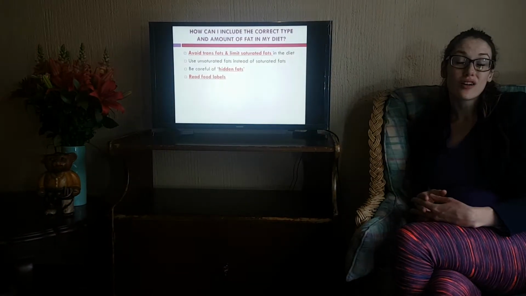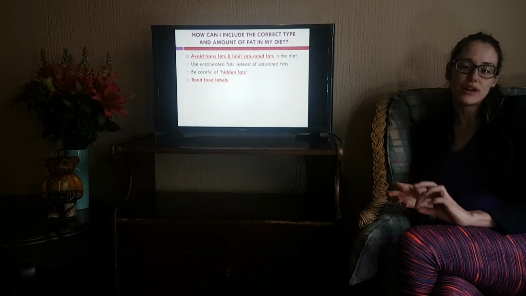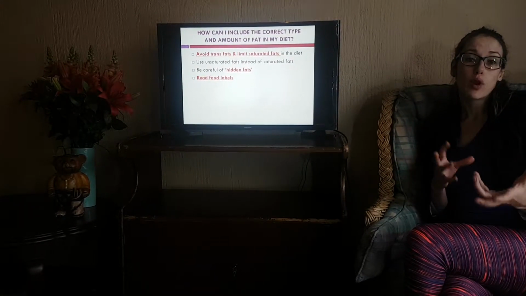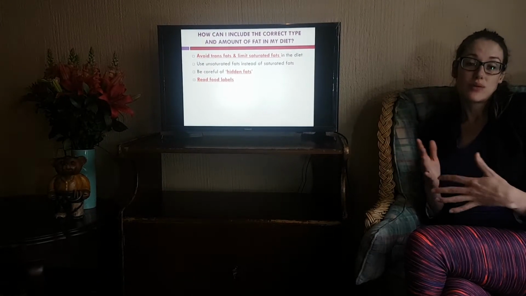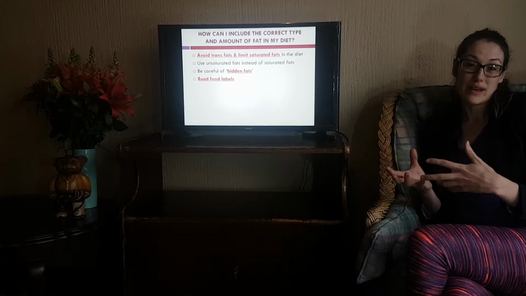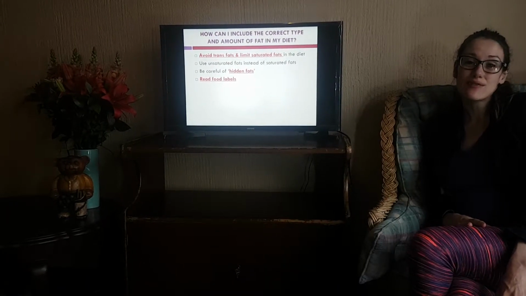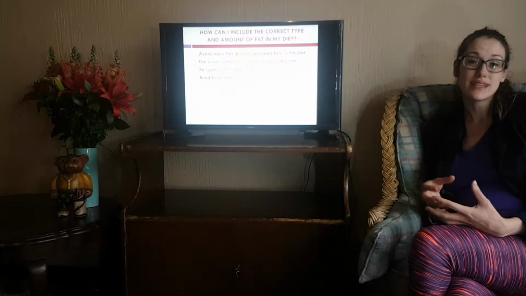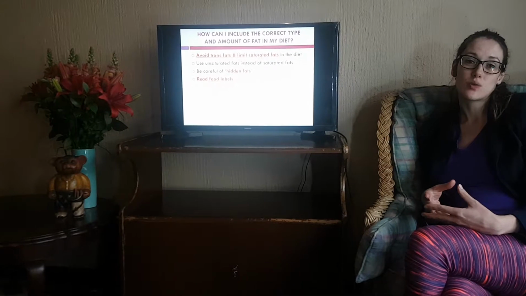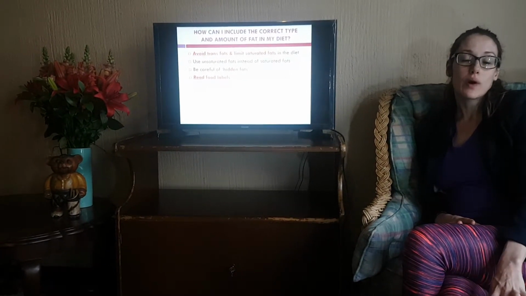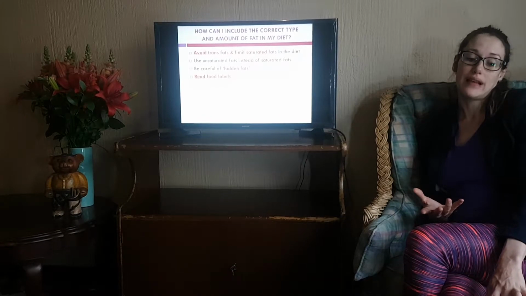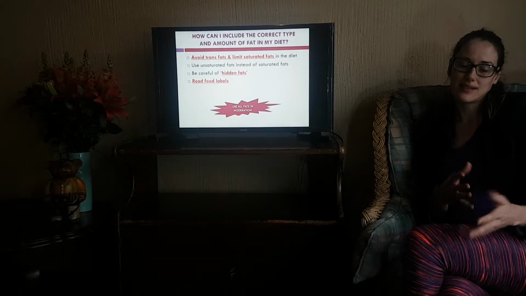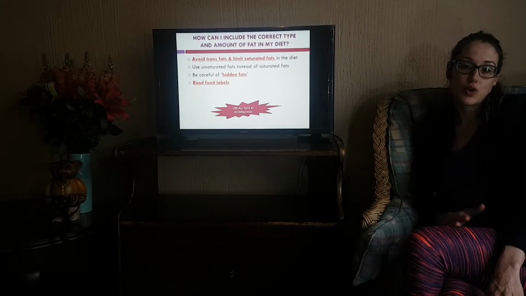So how can we include more of the right type and amount of fat in the diet? We want to avoid those trans fats and use saturated fats in small amounts. We want to use more unsaturated fats, so more of your plant sources or more fish in the diet as compared to your saturated fats or your animal-based fats. We also want to be careful of hidden fats. These typically come in your food sources such as your convenient foods, takeaways, pies, those types of things. So we want to be careful of those foods. And then we want to know and understand how to read food labels. All fats should be used in moderation, even your healthier fats, because they do have high kilojoule content.